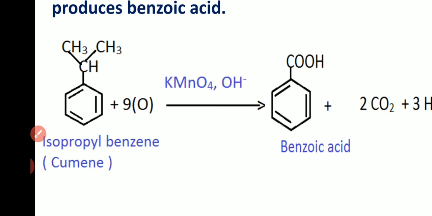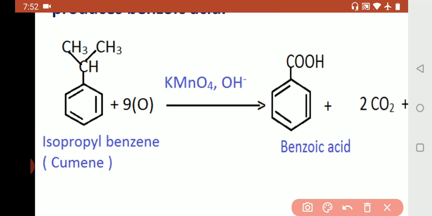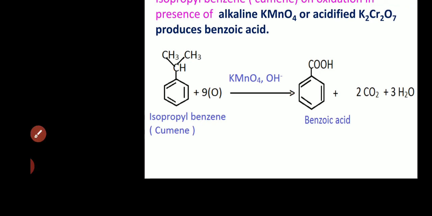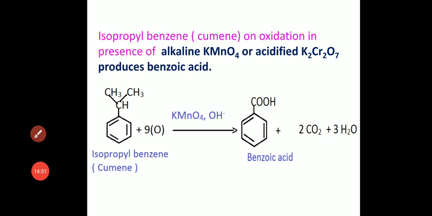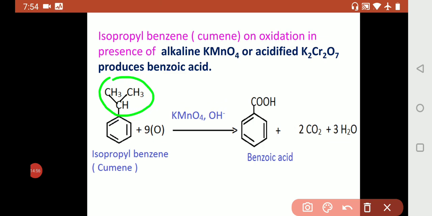And one more thing we have to concentrate on in this slide is, if you observe, on the isopropyl side chain 3 carbons are present, but the oxidation is occurring at this carbon only, that is the COOH group. Out of these 3 carbon atoms, only 1 carbon atom is undergoing oxidation.